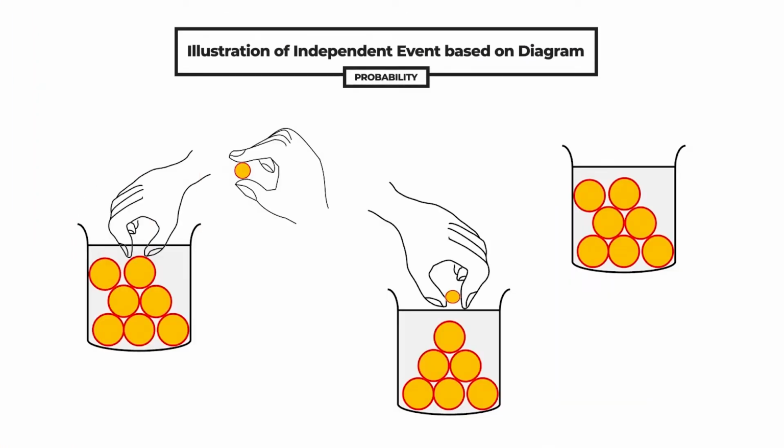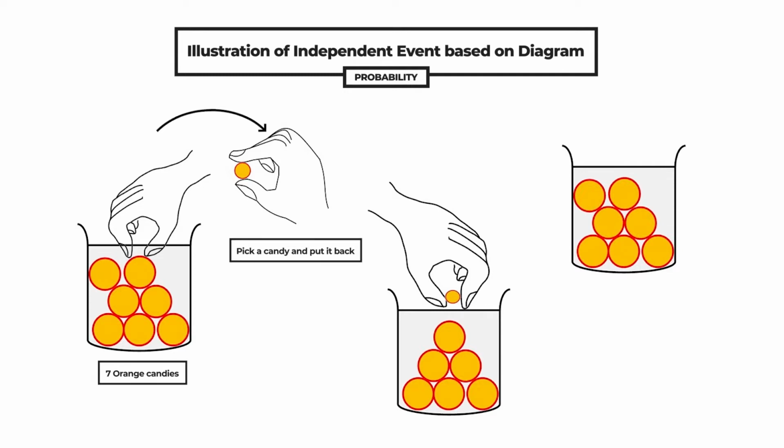However, it is a different story for independent event. The first jar has 7 candies. Then we pick up a candy, but then we put it back. So there are still 7 candies in the jar. Hence, the total number of sample space remains the same.